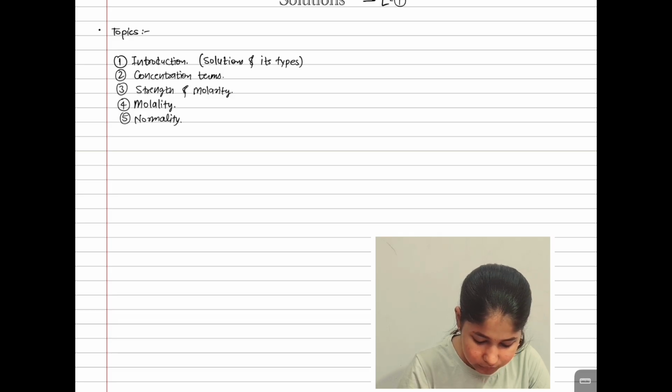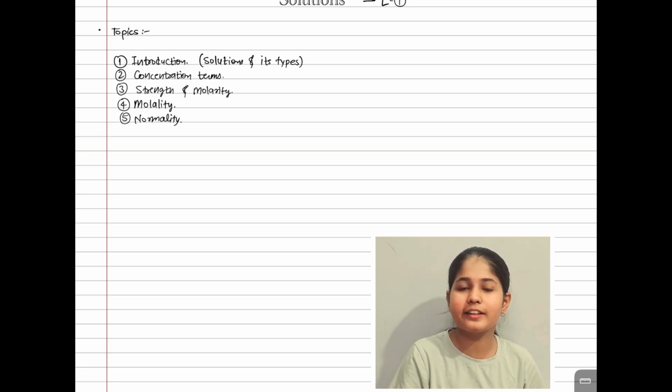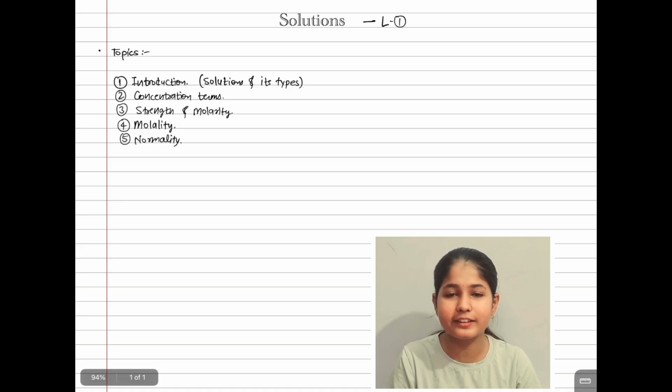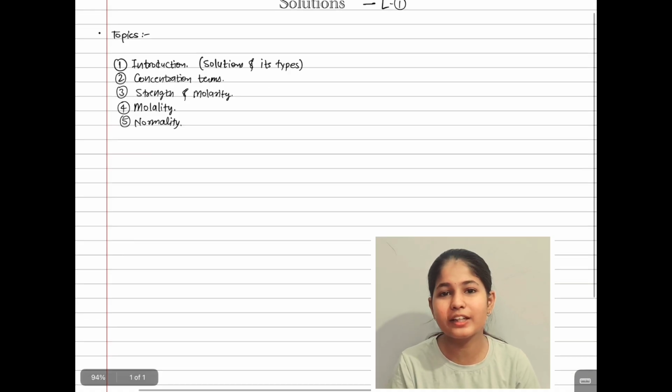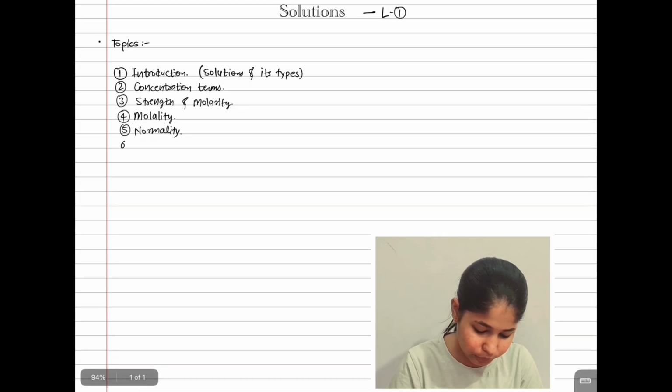Normality is actually not from boards. It will not come in boards. It is actually for competitive exams. As I am also preparing for competitive exams, we are discussing this chapter according to the NEET syllabus, the competitive syllabus.